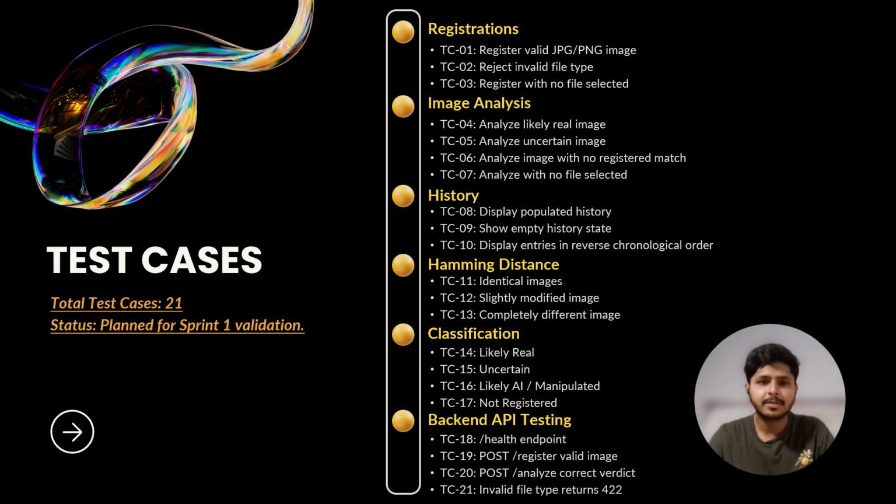So, for this part of the project, I focused on building a clear and structured testing plan to make sure every major feature of the system works reliably. In total, I designed 21 test cases, all planned for the Sprint 1 validation. These test cases cover the full workflow of the application from image registration to backend API behavior, so we can verify both functionality and user experience.